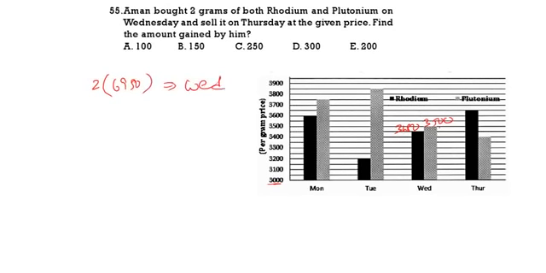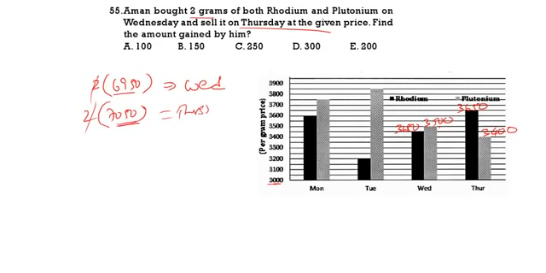And sell it on Thursday. So Thursday, what was the price? This is 3650. This is 3400. So total equal to 7050. Same 2 grams, so here 2 grams is not needed. 6950 while buying and while selling 7050.